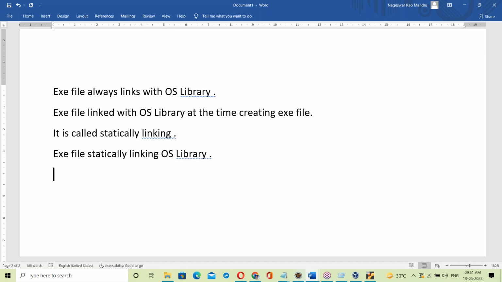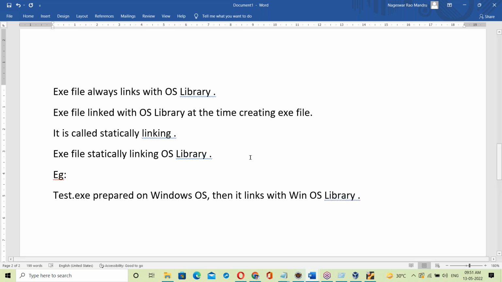Now, for example, the test.exe file is prepared on Windows OS. Then it links with the Win library, the Windows OS library.